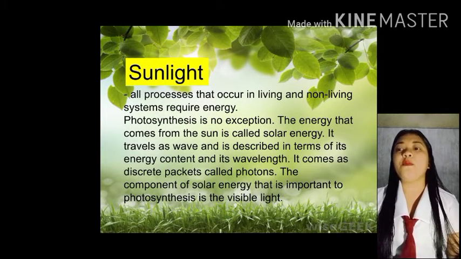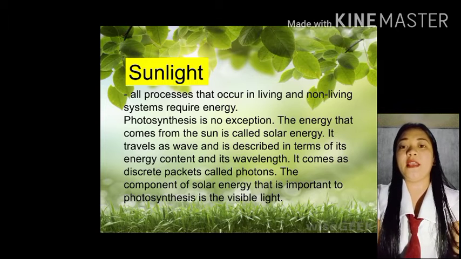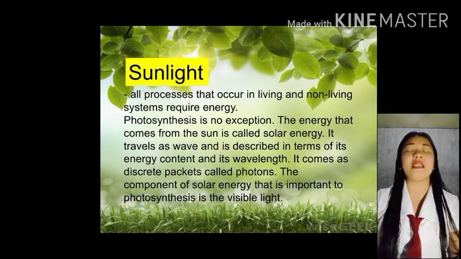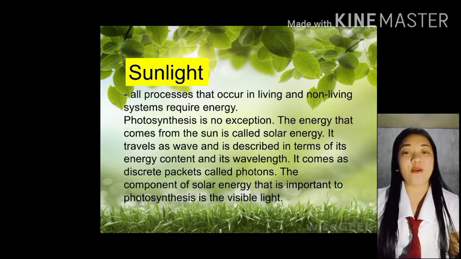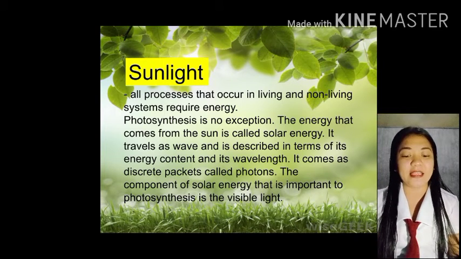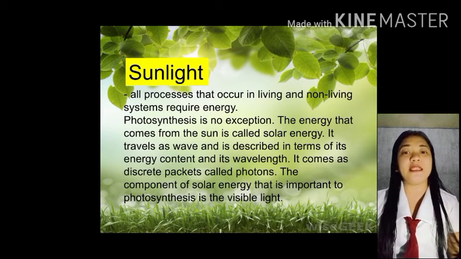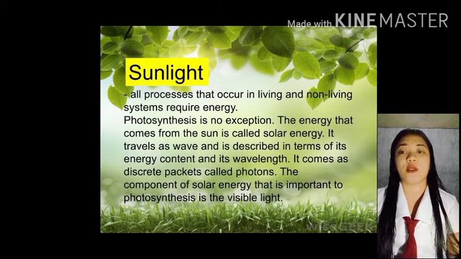Sunlight. All processes that occur in living and non-living systems require energy. Si sunlight nga po, is requirement talaga siya sa lahat ng living and non-living things. Para makaprovide tayo ng energy. And photosynthesis is no exception.